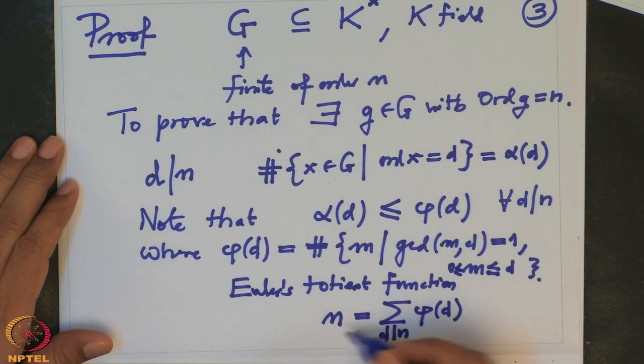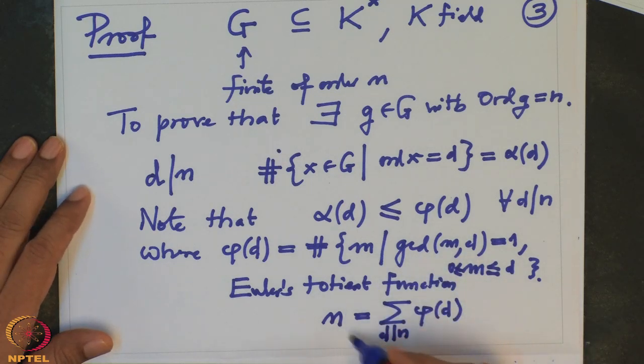And how does one prove this formula? This is very easy to prove. Just use it for a cyclic group of order n and then count the number of elements of order D there. They are precisely the co-prime ones, etc. So this formula I will take for granted today.